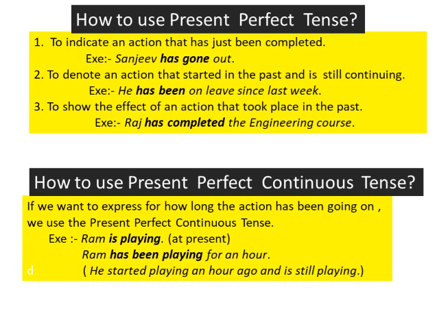Now come to the fourth form, that is present perfect continuous tense. So when we are supposed to use it? When we want to express for how long an action has been going on. So the example is Ram is playing. This is simple, an action that is going on at present.